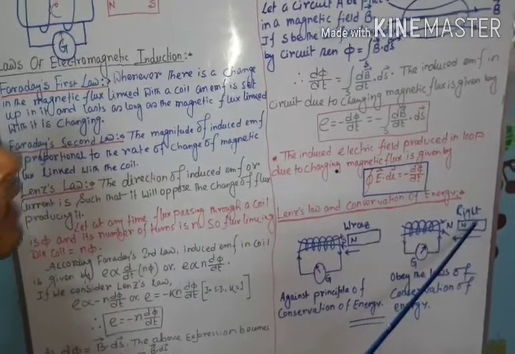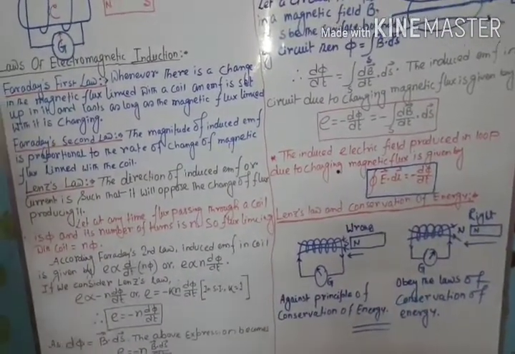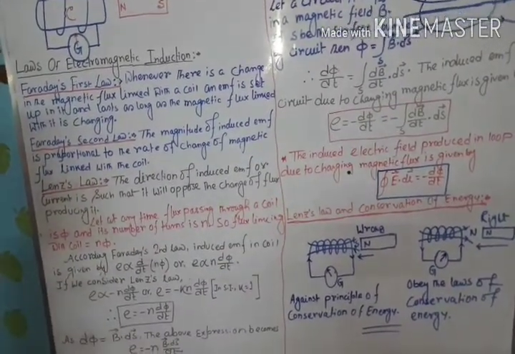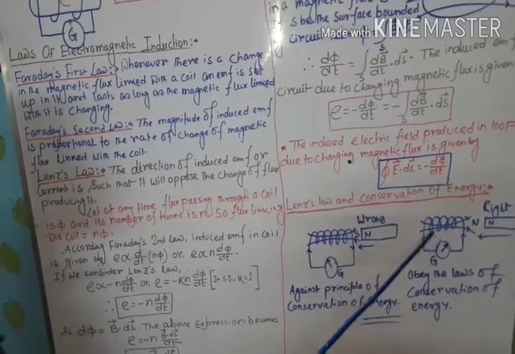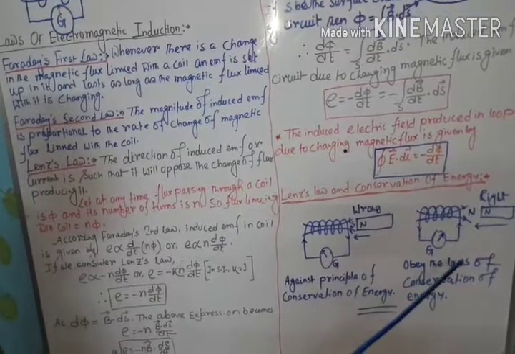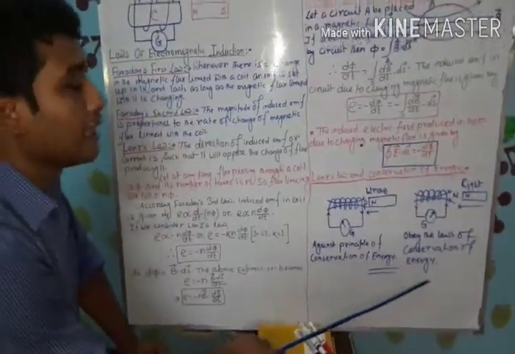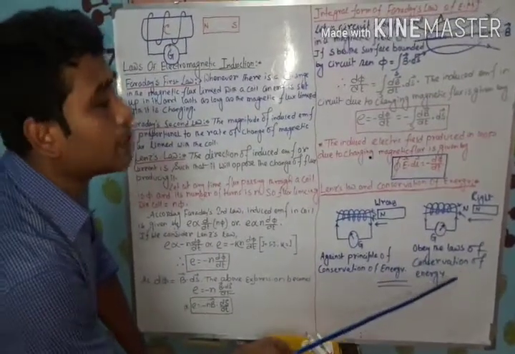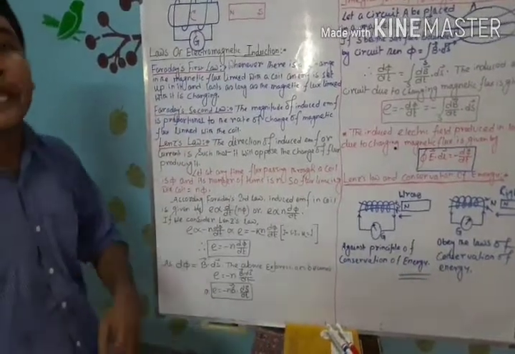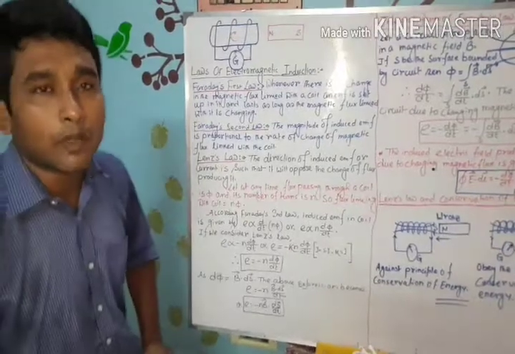Now to move the bar magnet towards the solenoid against the repulsive force, you have to spend some external energy, which is converted into the equivalent amount of induced EMF or current in the coil. So this situation obeys the law of conservation of energy. Therefore we can say Lenz's law always obeys the law of conservation of energy, and according to Lenz's law, in a closed circuit or coil we can predict the direction of induced EMF or current.